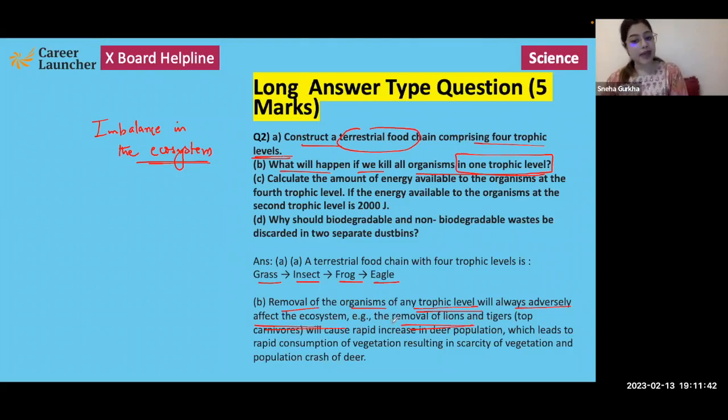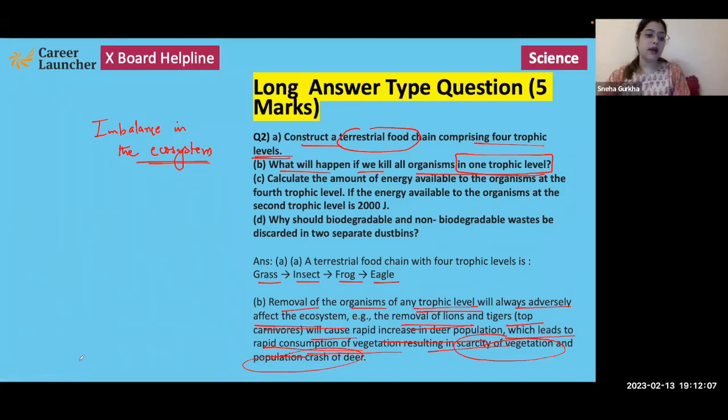So for example, the removal of lions and tigers, the top carnivores, will cause a rapid increase in the deer population, which leads to rapid consumption of vegetation, resulting in scarcity of vegetation and the population crash of deer.